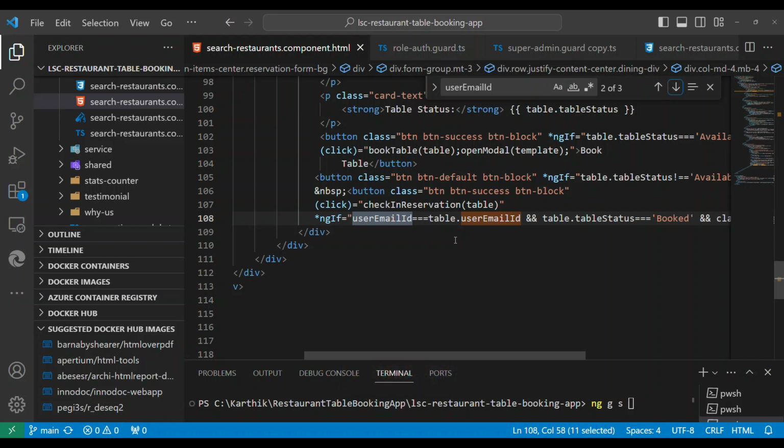Now the last part, the third part, is event binding. Event means, for a given HTML element, click, double click, mouse over, all of those are called events. Event binding means you're binding a function to an event. It could be click, double click, mouse over, mouse out, mouse move, anything.